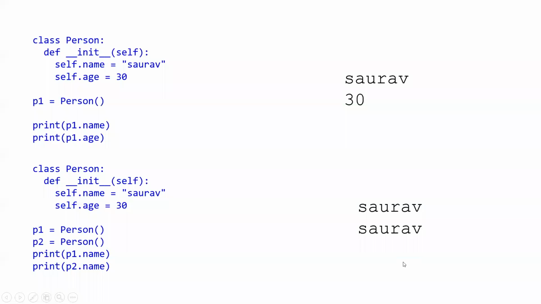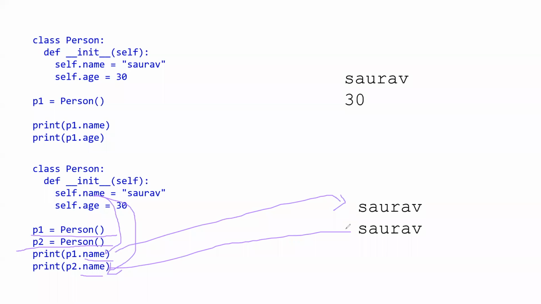Just understand one thing: we created an object here and created a second object here. It doesn't matter, because the name is being called every time. This will result in the first Saurabh and this in the second Saurabh, on separate lines, because this line will execute, then this line will execute. So it will be on line 1 and on line 2.